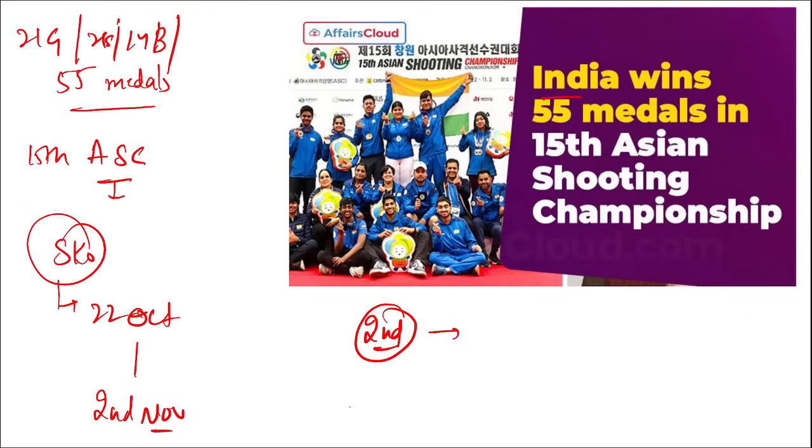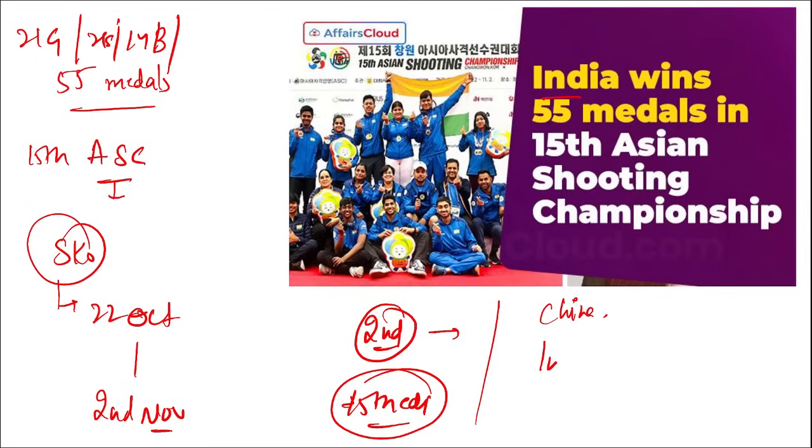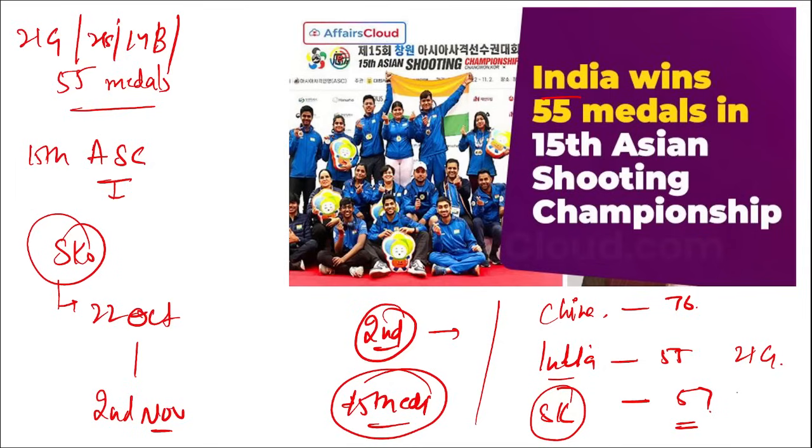Correct? Then this was the 15th edition of this Asian Shooting Championship. And in the medal tally, China was on the top position, then India on the second position, and South Korea on the third position. China had a total of 76 medals, India 55 medals, and South Korea has a total of 57 medals. But remember, the difference between these two is more. South Korea is having more medals, but still India secured second position. Why? Because India had a total of 21 gold and South Korea has a total of 16 golds only. Correct? So gold medals have more weightage.